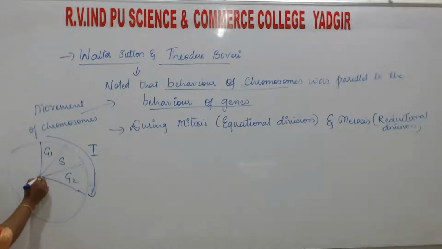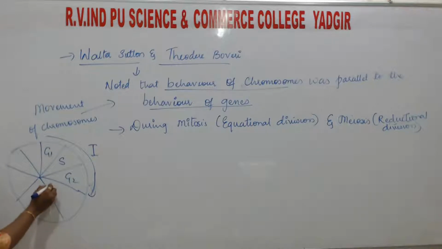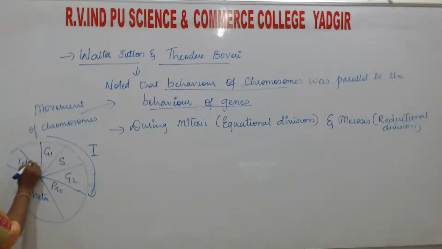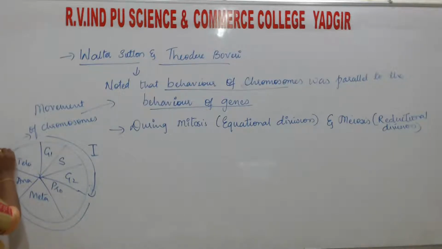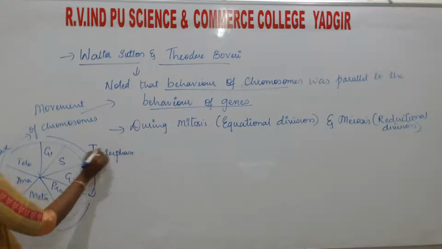Next, the cell cycle has the M phase, the mitotic phase. In this, first is prophase, metaphase, anaphase, and one more, telophase. Already you have studied this.